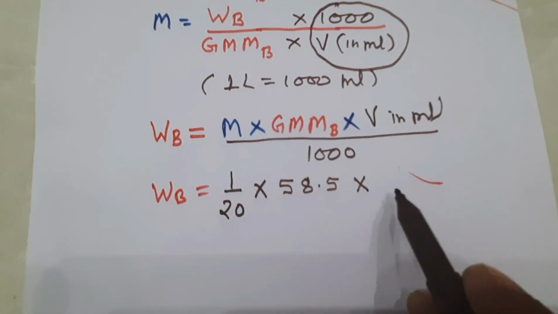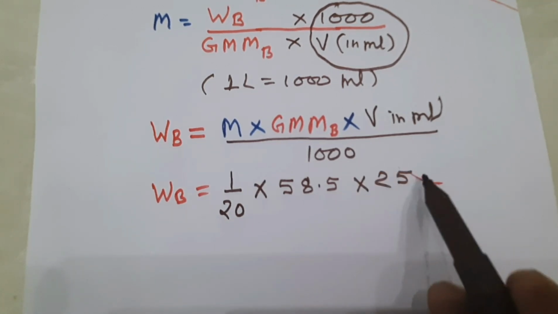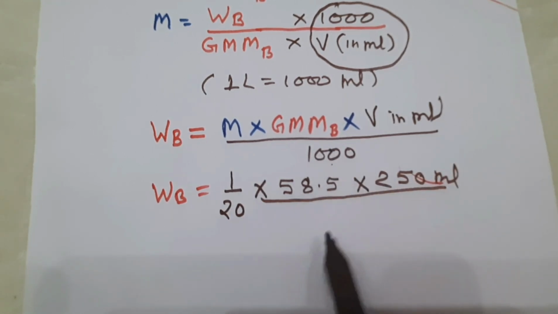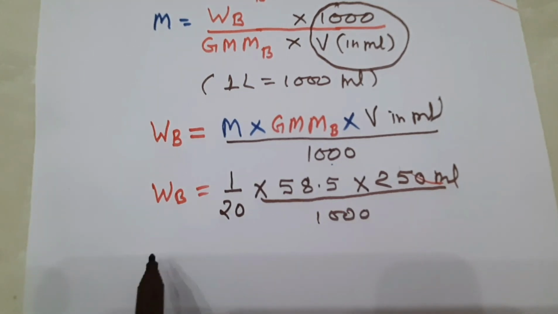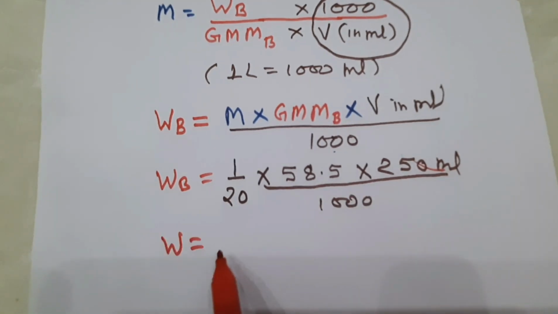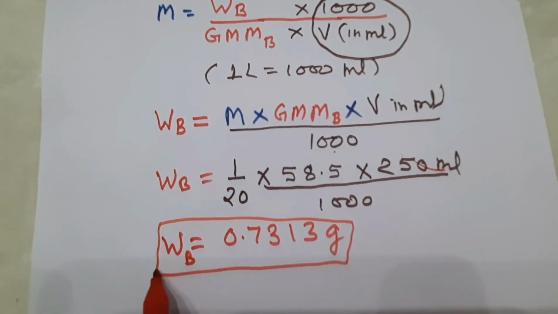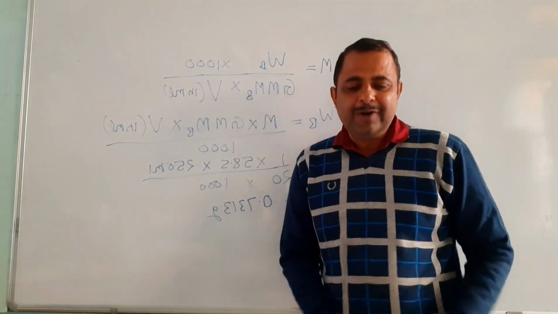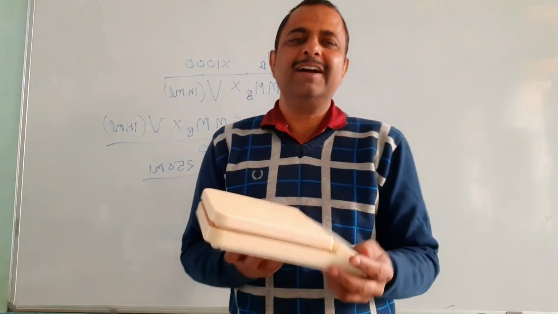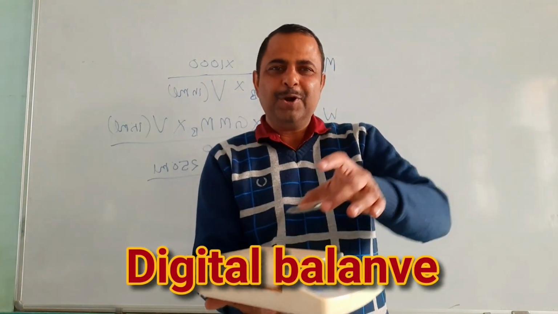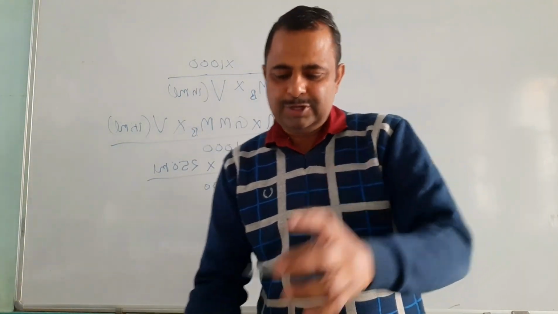into how much solution we want to prepare, 250 ml, and in the formula divided by 1000 to get the value of W_B. W_B comes 0.7313 gram, and we have to weigh this quantity. Now we have to weigh 0.7313 gram using this digital balance. And here is 0.7313 gram of sodium chloride.